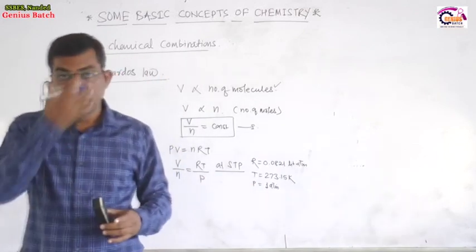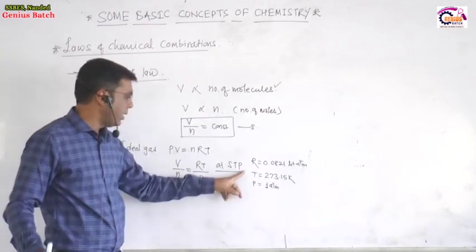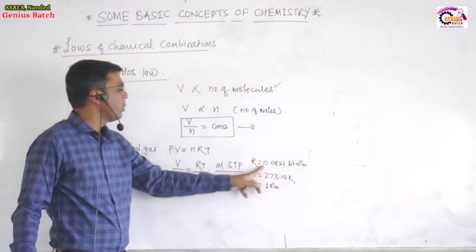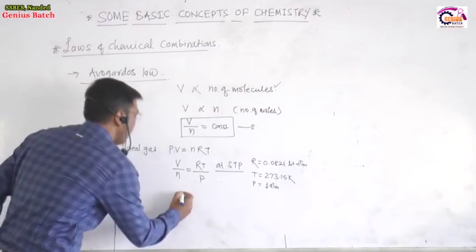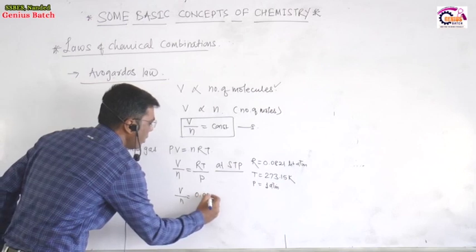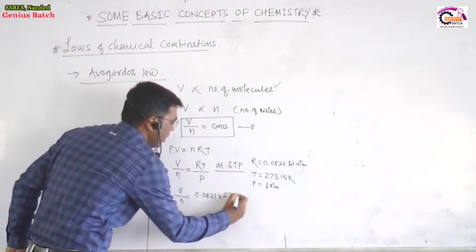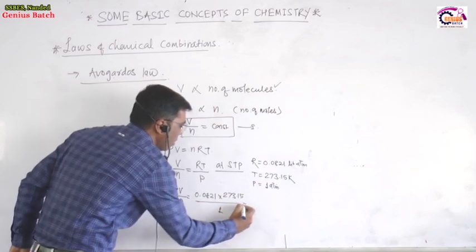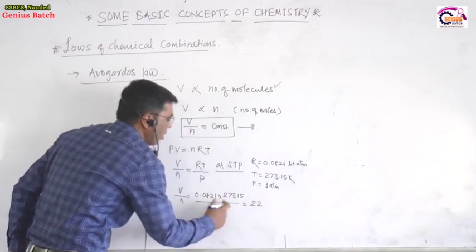This represents the STP condition, and this is the R value, the gas constant value in liter atmosphere, and the value is 0.0821. Put all these values in this equation. V by n is equal to 0.0821 into temperature 273.15 divided by pressure. Pressure is equal to 1 atmospheric pressure. If you solve this equation, calculate all these values.